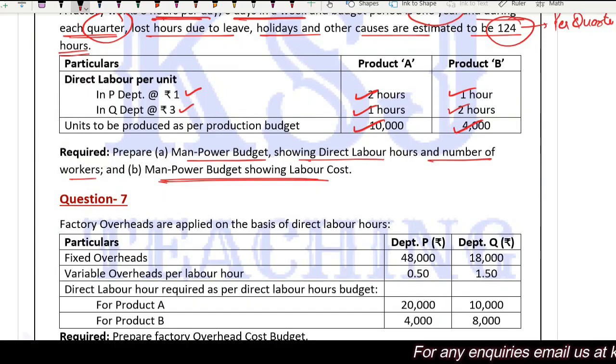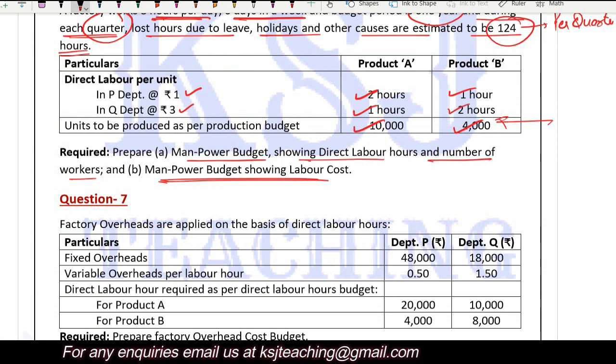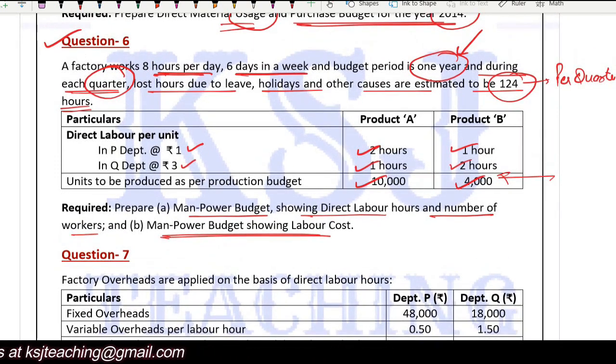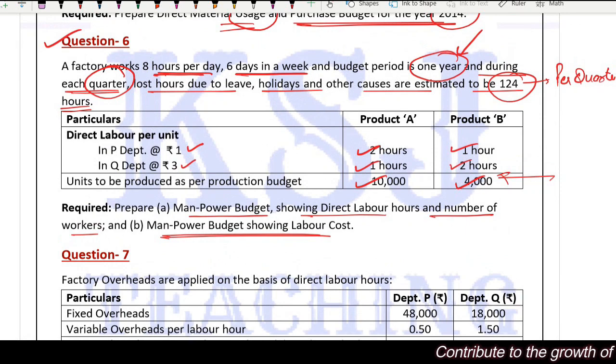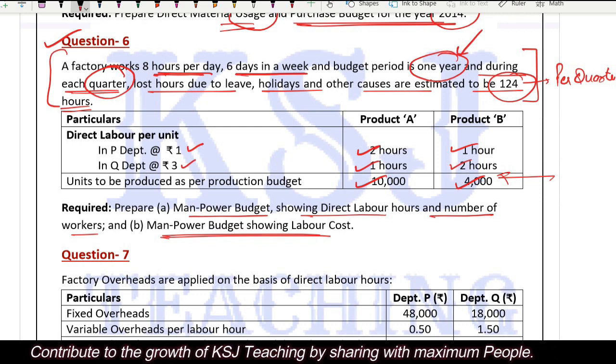So let's see. What is asked is the manpower budget showing the direct labor hours. How many total labor hours are required dependent upon this production that we have planned for, and the number of workers that are required. Okay, so first we will try to identify what is the total budgeted working hours, dependent upon this information. What is the total hours available basically?